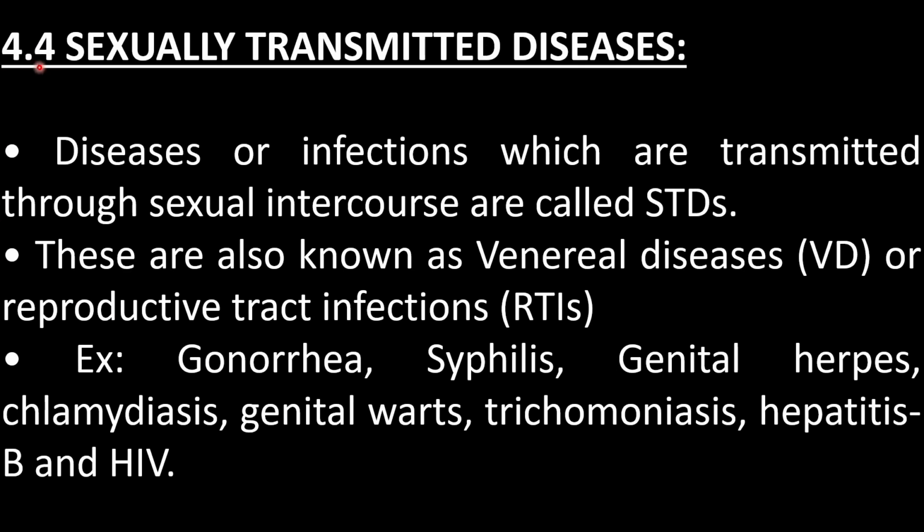Our next point is 4.4 Sexually Transmitted Diseases. Diseases or infections which are transmitted through sexual intercourse are called STDs. These are also known as venereal disease, VD, or reproductive tract infections, RTIs. Examples of STDs are gonorrhea, syphilis, genital herpes, chlamydiasis, genital warts, trichomoniasis, hepatitis B, and HIV. These are all examples of STDs.